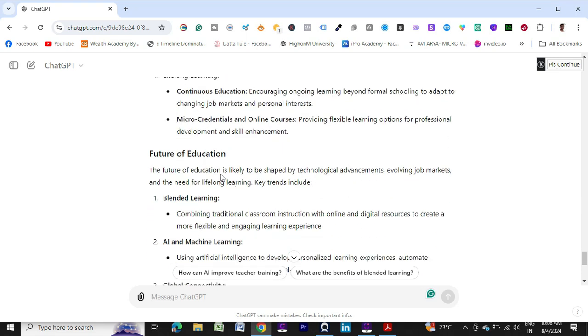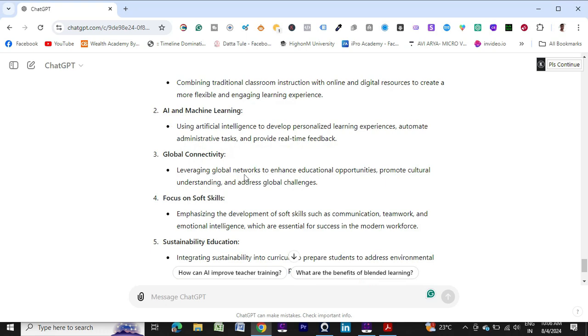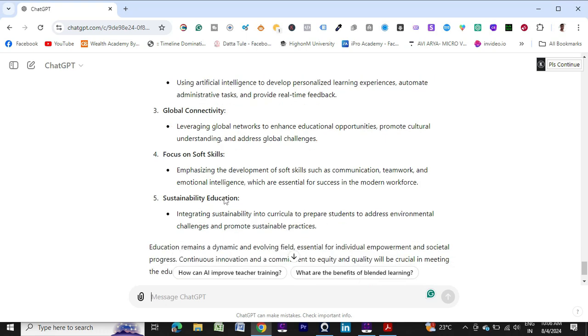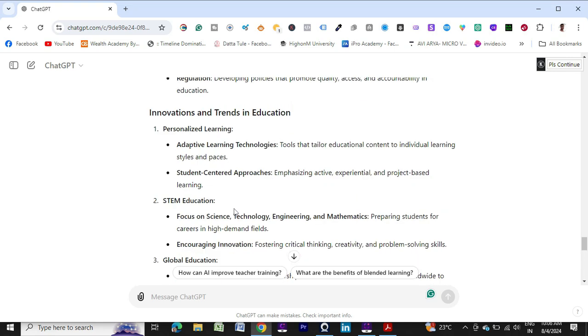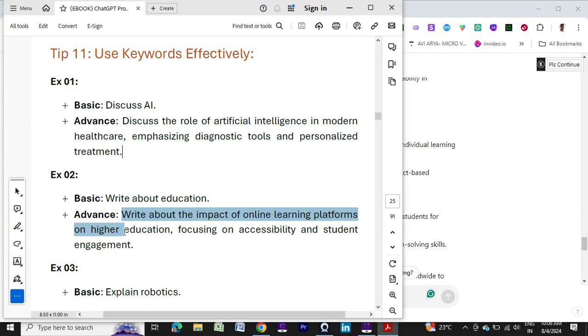Okay, so you can see future of education, blended learning, AI and machine learning, global connectivity, focus on soft skills, sustainability education. So all the detailed information it has provided, but you don't need it. For information purposes it is okay. If you want to know some suggestions, some information, that is okay. But if you want to get some particular answer, you need to modify your prompt. So in that case, what we can do, we can write this. We have a specific point: write about the impact of online learning platforms on higher education.